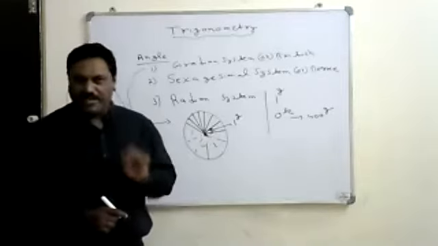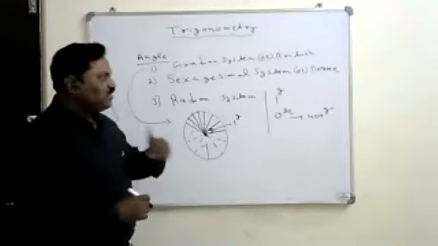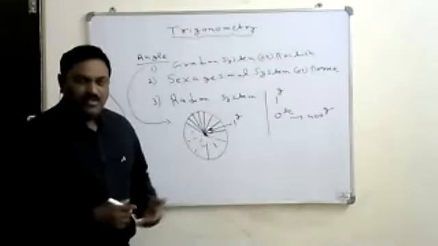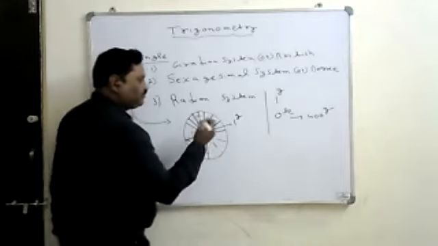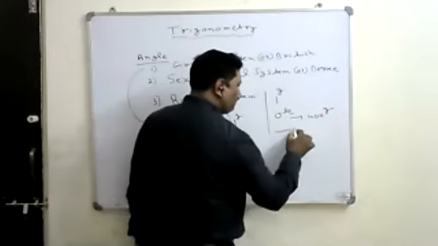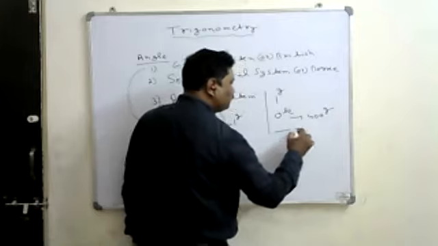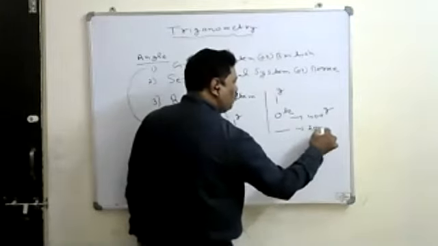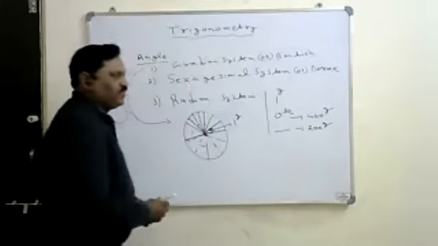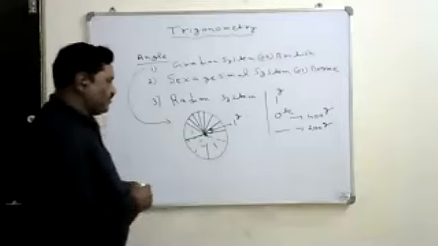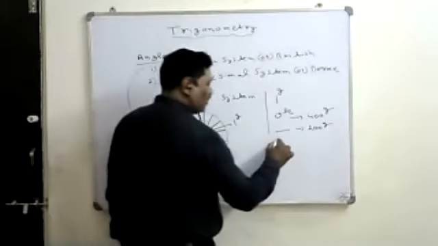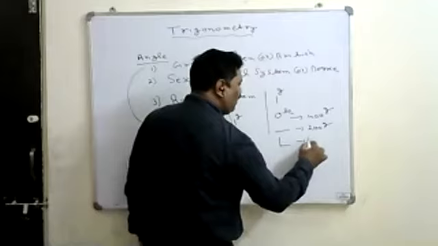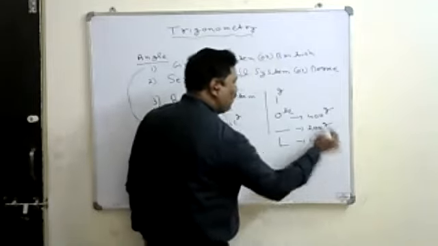That definition was first given by the Britishers. It is also called the gradient system. So in this gradient system, what is the half circle angle, also called the straight line angle? 200 gradients. Then what is the right angle? 100 gradients.